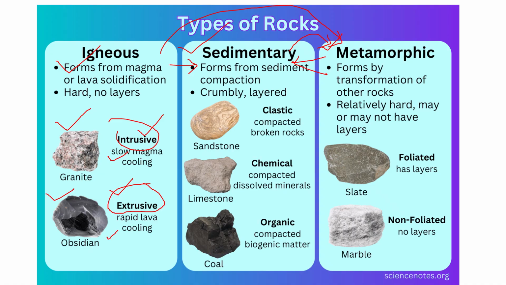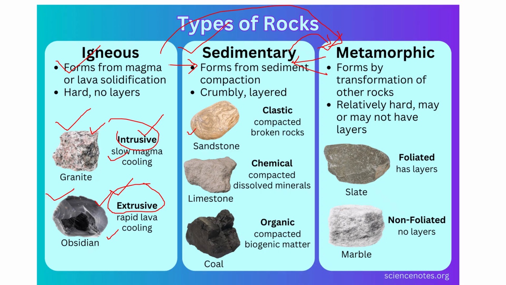Here is the example of obsidian, which is formed because of the very rapid cooling of the magma. So it is not possible for any crystals to form, and it looks dark. And this is the coarse-grained rock, that is granite. Let's come to the sedimentary rocks.